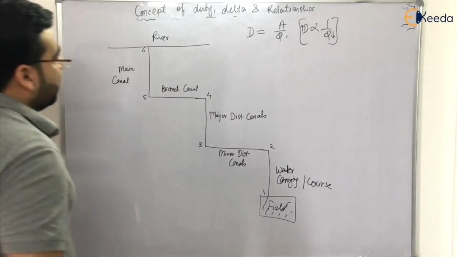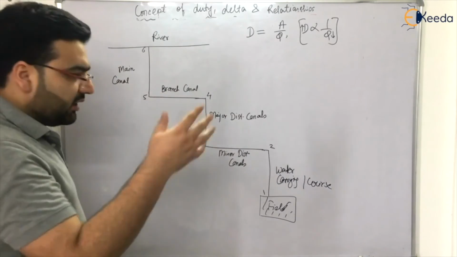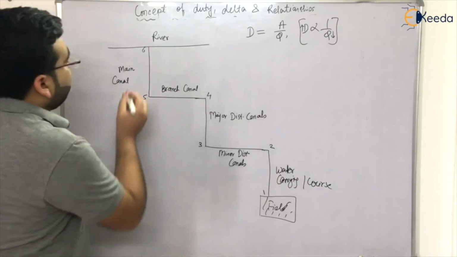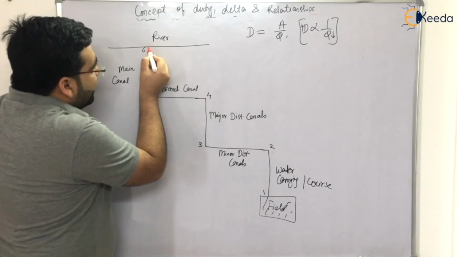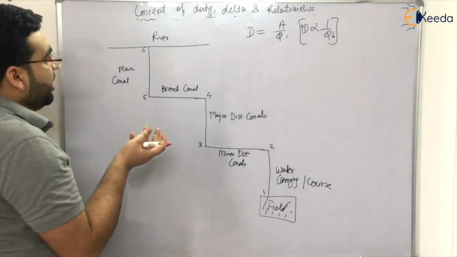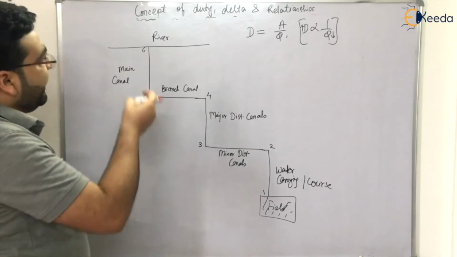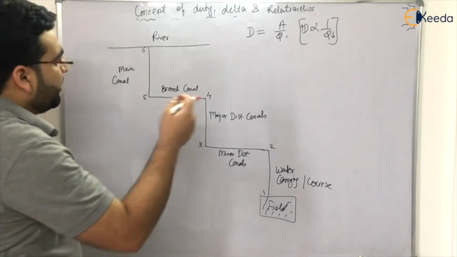Because this reason is hardly given in any books. In every book it is written what the relationship is, but not the reason. So for example, this is a river. Now from the river, if discharge is coming to this point, there will be losses. There can be infiltration losses, there can be evaporation losses, there can be seepage losses also, which are also another transit losses.